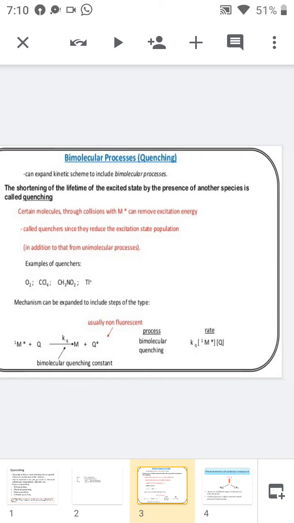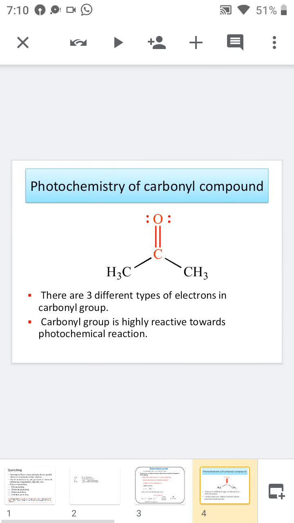Okay. Now we are discussing the next topic, that is the photochemistry of carbonyl compounds. Carbonyl compounds are very reactive towards photochemical reactions. This is mainly due to the carbonyl group consisting of three different types of electrons. One is the sigma electron, the second one is the pi electron, and the third one is the non-bonded electron.